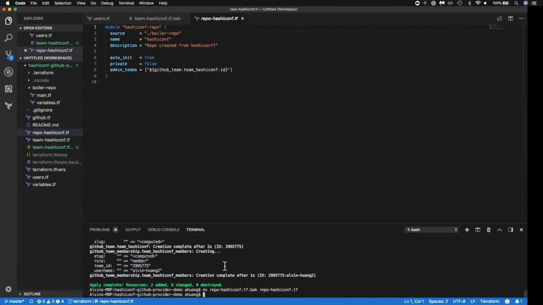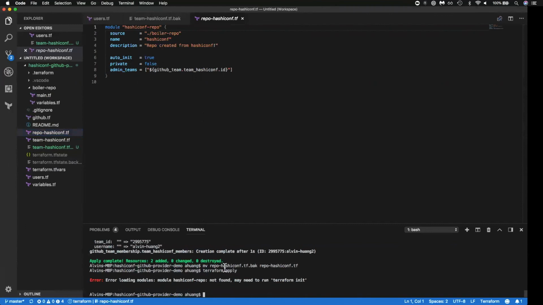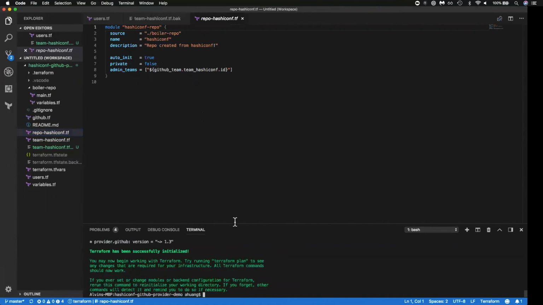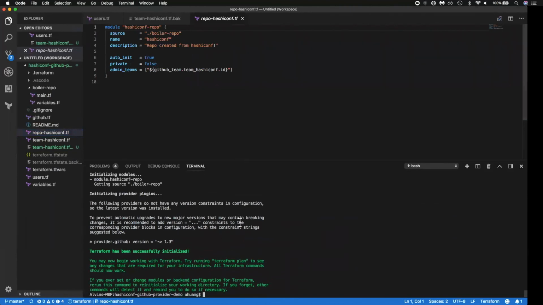So in here, let's run Terraform apply one more time. Oops. We have to run Terraform init because it didn't know about the module yet because it hasn't actually registered it in the current workspace. So Terraform init, we can see that it's getting the boiler repo here and it's initializing that module.